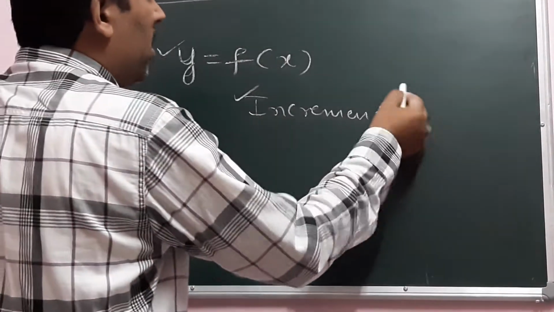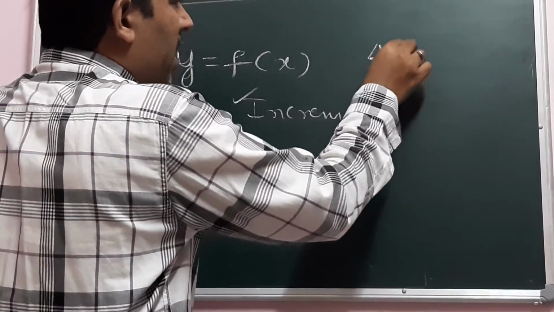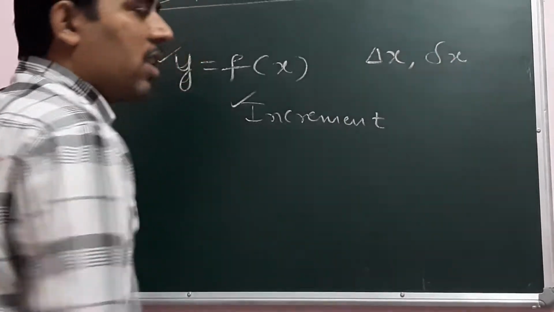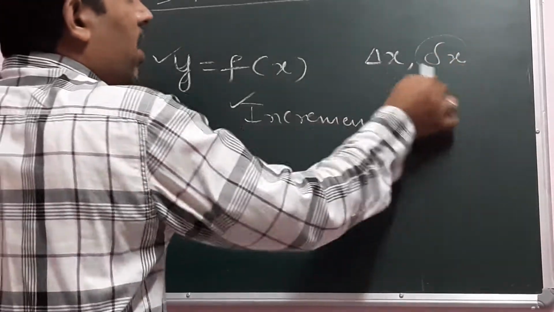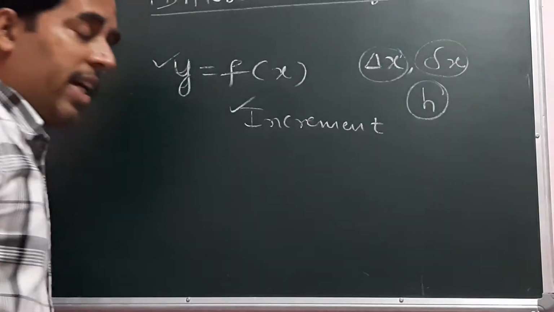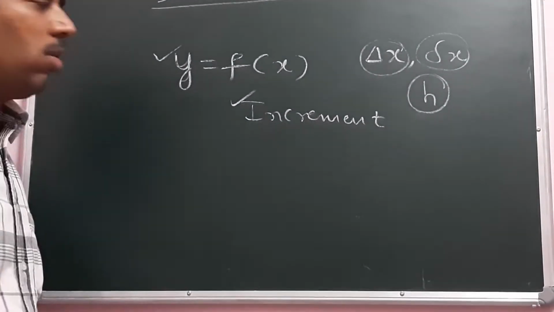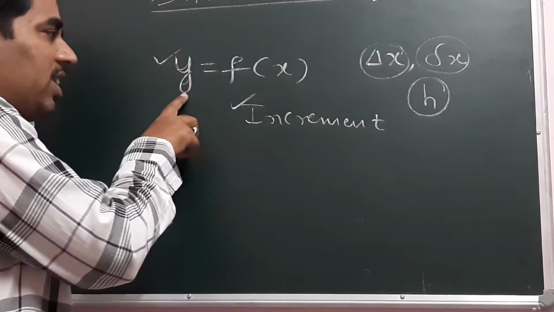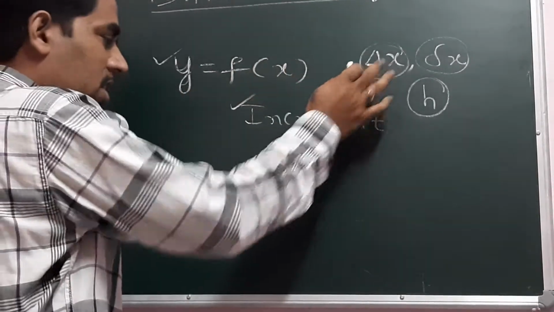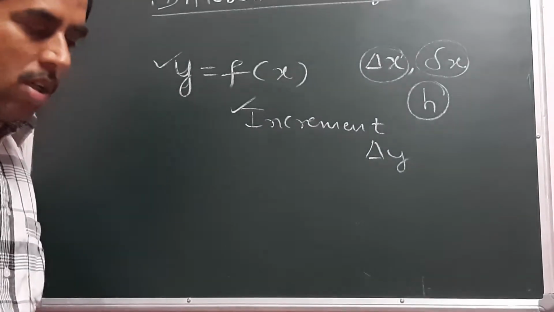To denote increment, we had some symbols: capital delta x, there is an increment in x, or small delta x, or instead of the delta symbol, we may also use the letter h. So increment means some small change in the variable. If x changes, then y also changes. If delta x is the increment in x, then delta y will be the increment in y.